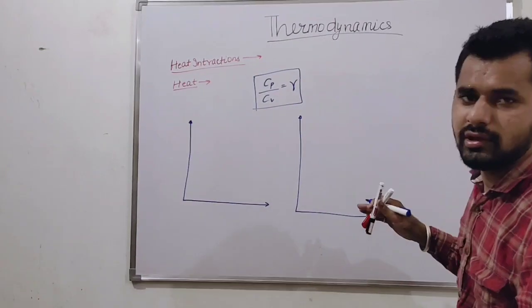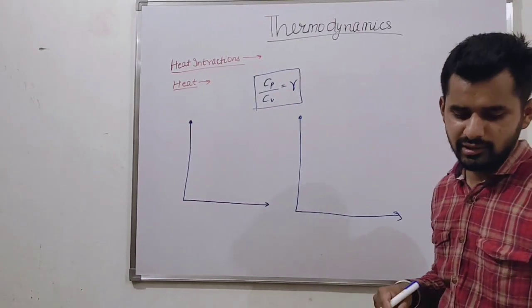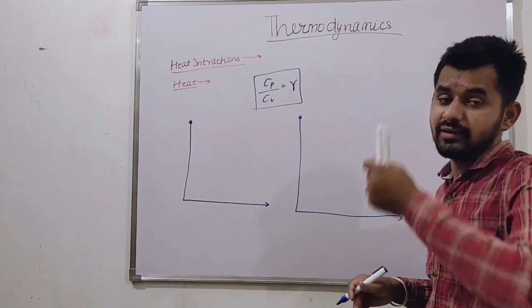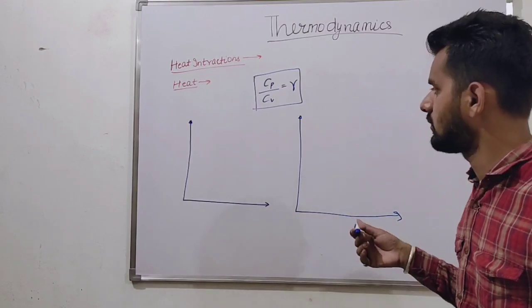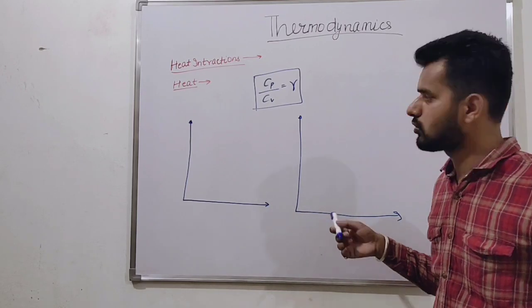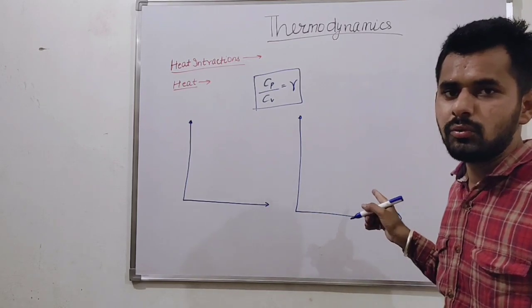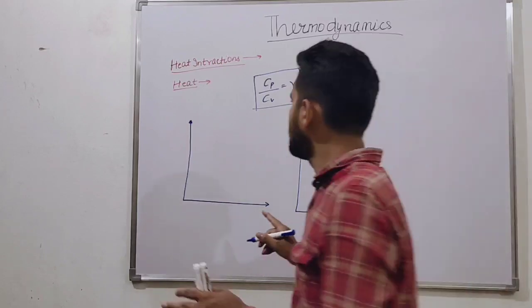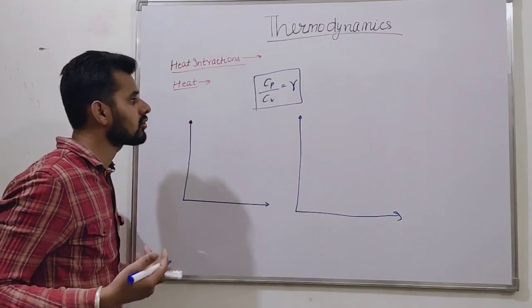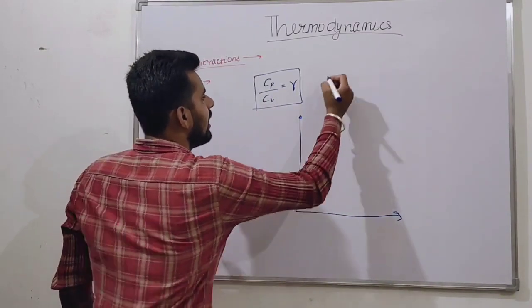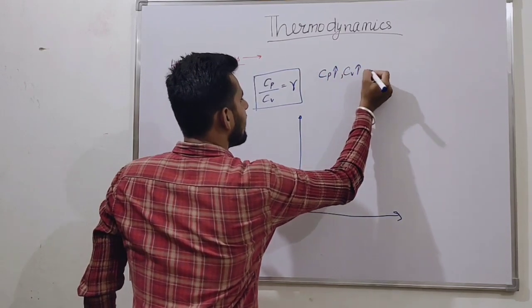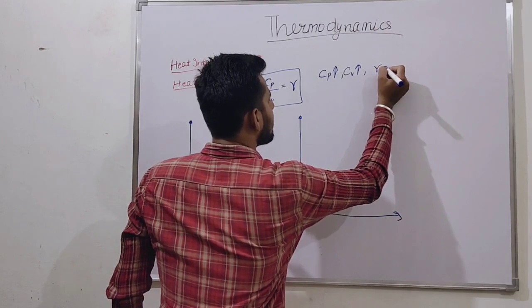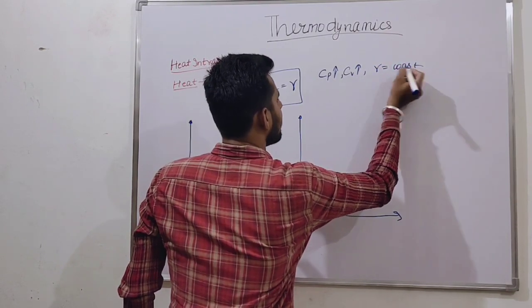Now what will happen, friends, in the case of monatomic gases? There are various types of gases. Some are diatomic gases, some are polyatomic gases, some are monatomic gases. In the case of monatomic gases, if Cp increases, Cv increases, their ratio gamma remains constant.